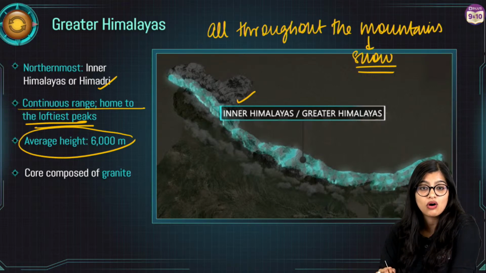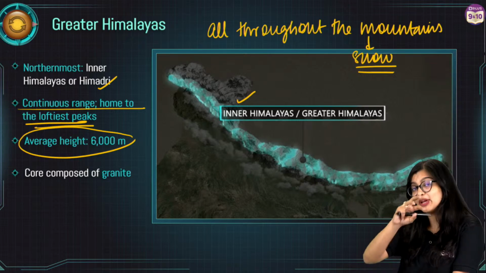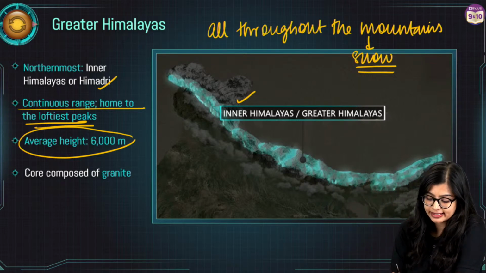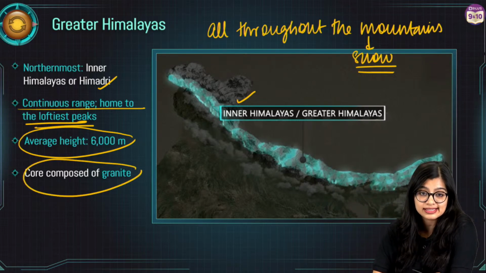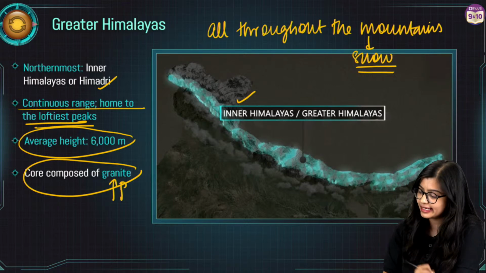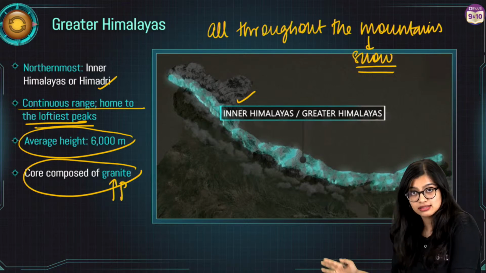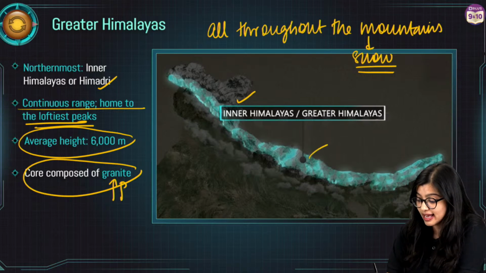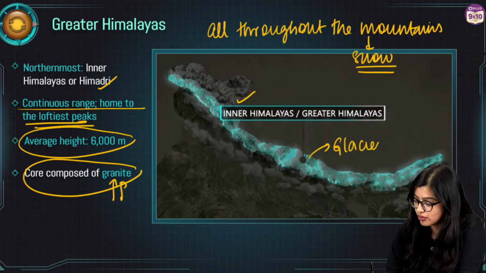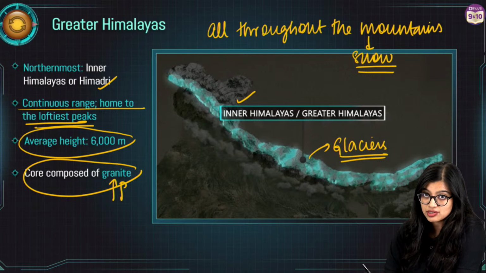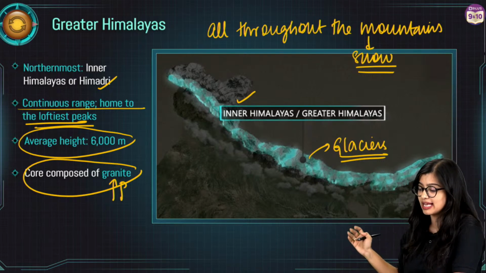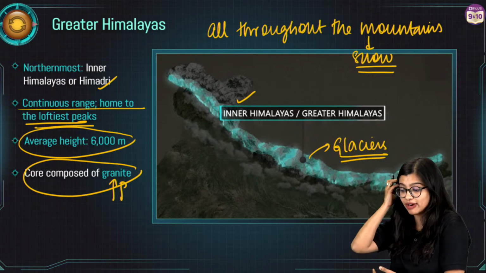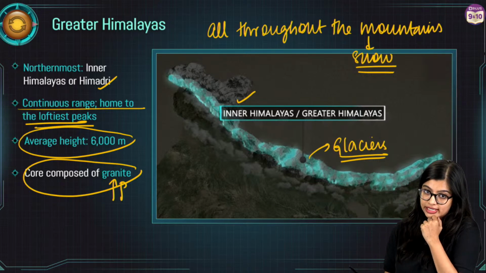And the inner core, they have granite inside them. In these mountain ranges there are various glaciers also, including the Gangotri glacier, from where we know that river Ganga originates. Yes?